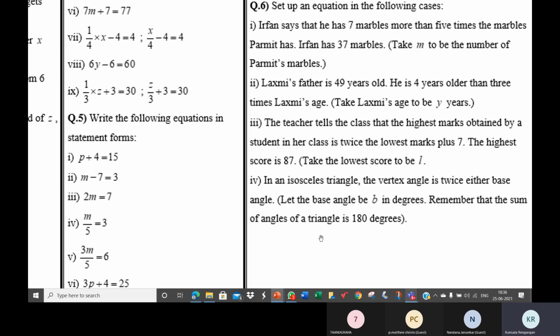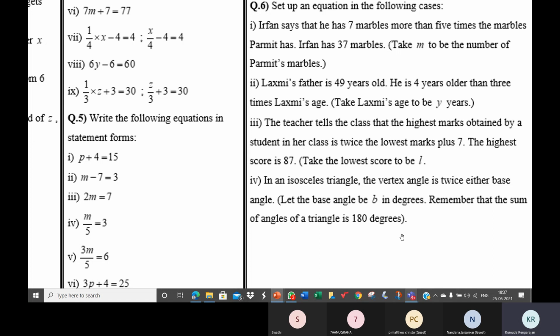There are 3 angles in a triangle. The 2 angles at the bottom are the base angles. At the top is the vertex angle. It's an isosceles triangle, so the 2 base angles are equal. Let each of them be B. So the vertex angle will be twice B, 2B. It's given here, twice. Vertex angle is twice base angle, so vertex angle is 2B.